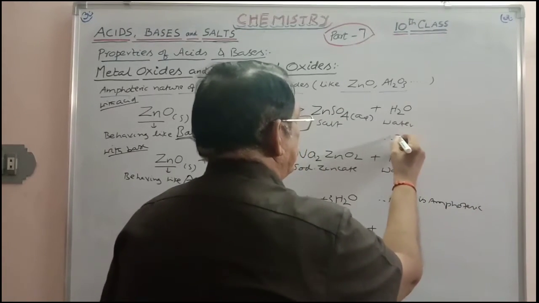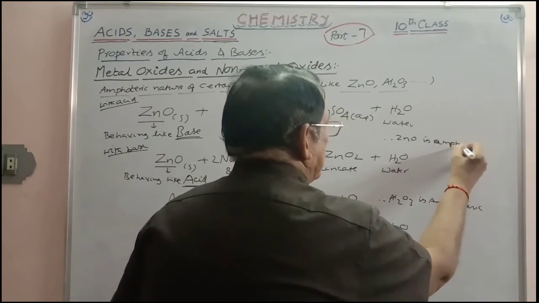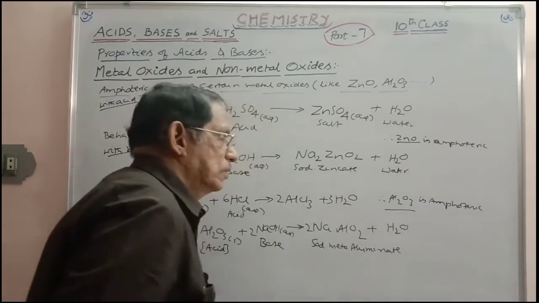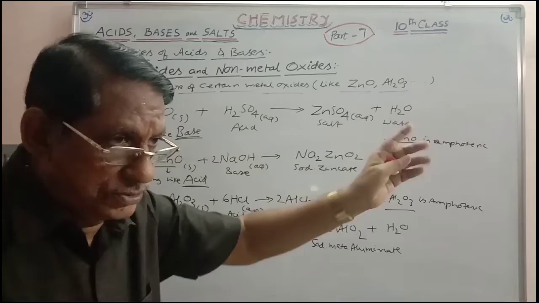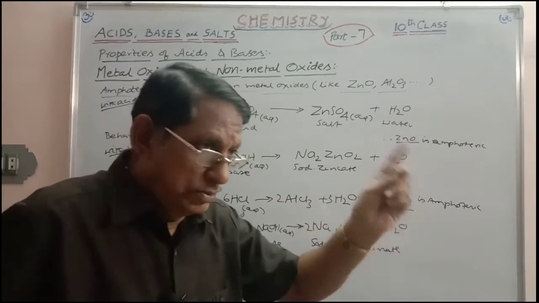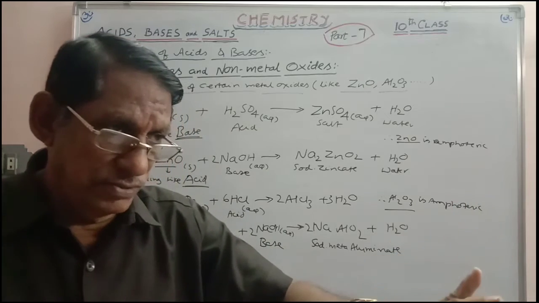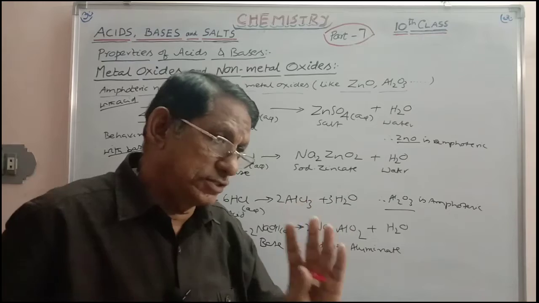Here also, therefore, zinc oxide is amphoteric. Okay? In this way, for any oxide, exceptional cases, zinc oxide, Al2O3, once again I am repeating, PbO, PbO2, SnO, SnO2, As2O3, As2O5. Similarly, you can take Sb2O3, Sb2O5.